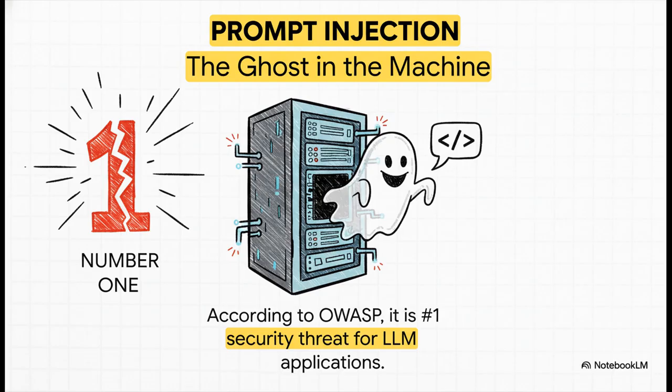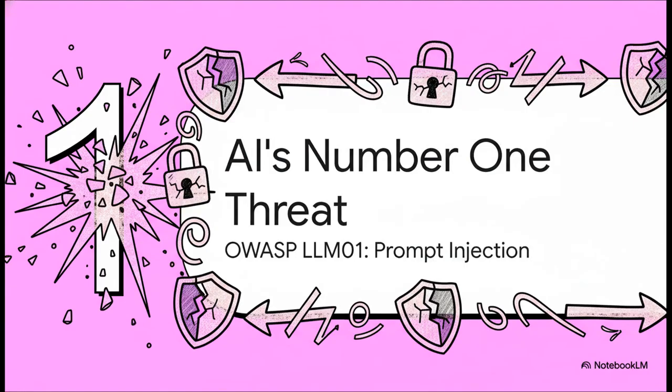And according to OWASP, the Open Web Application Security Project, this is the #1 security threat for large language model applications out there today. It is literally the ghost in the machine. So, why #1? What makes this particular threat so bad? Let's break it down.